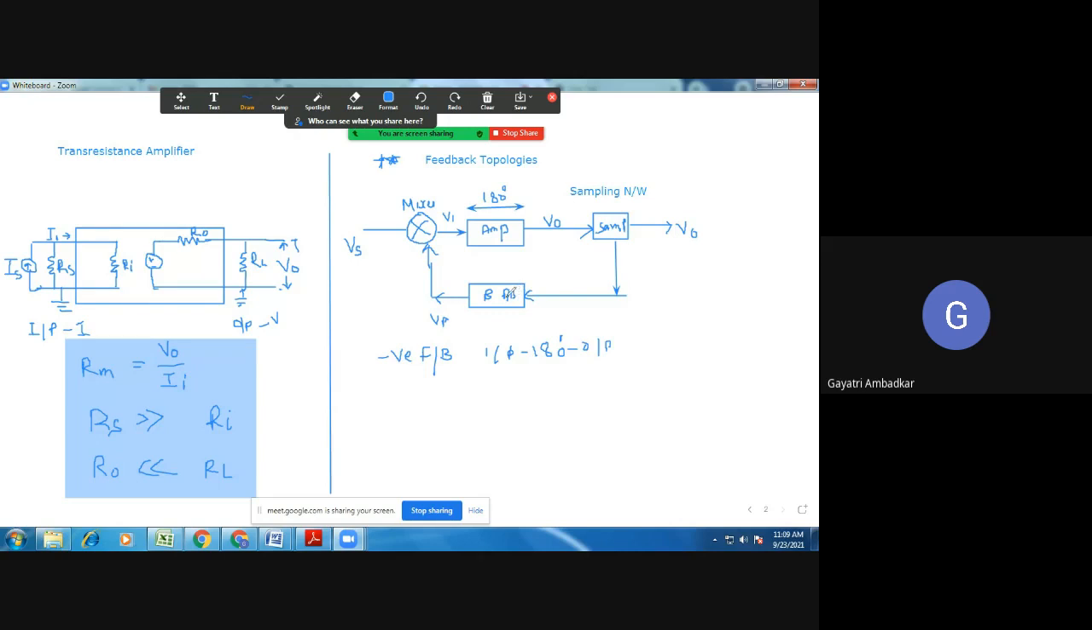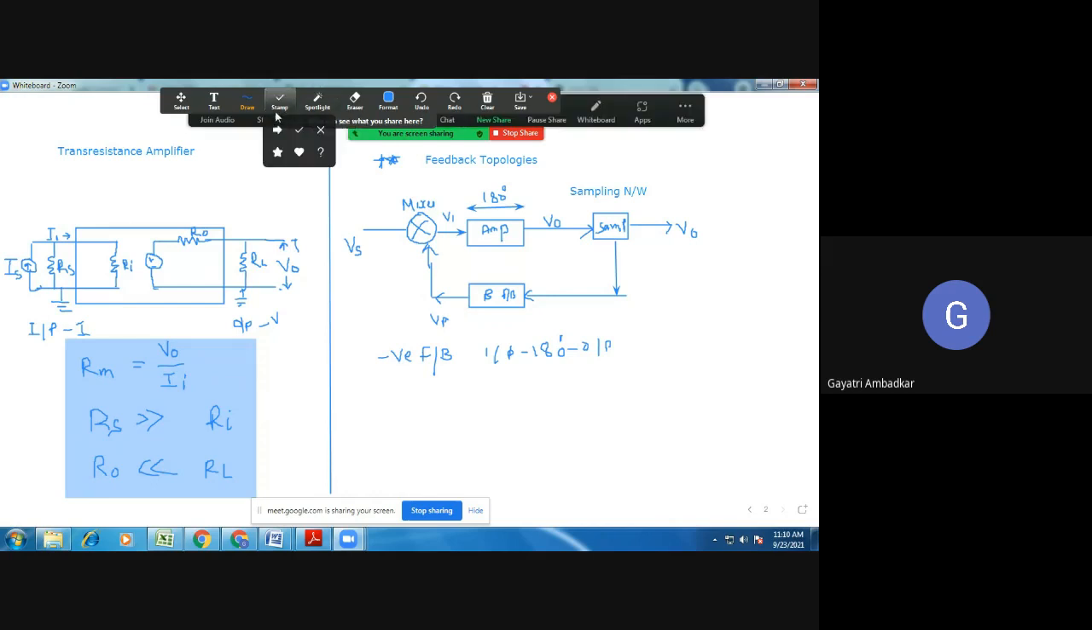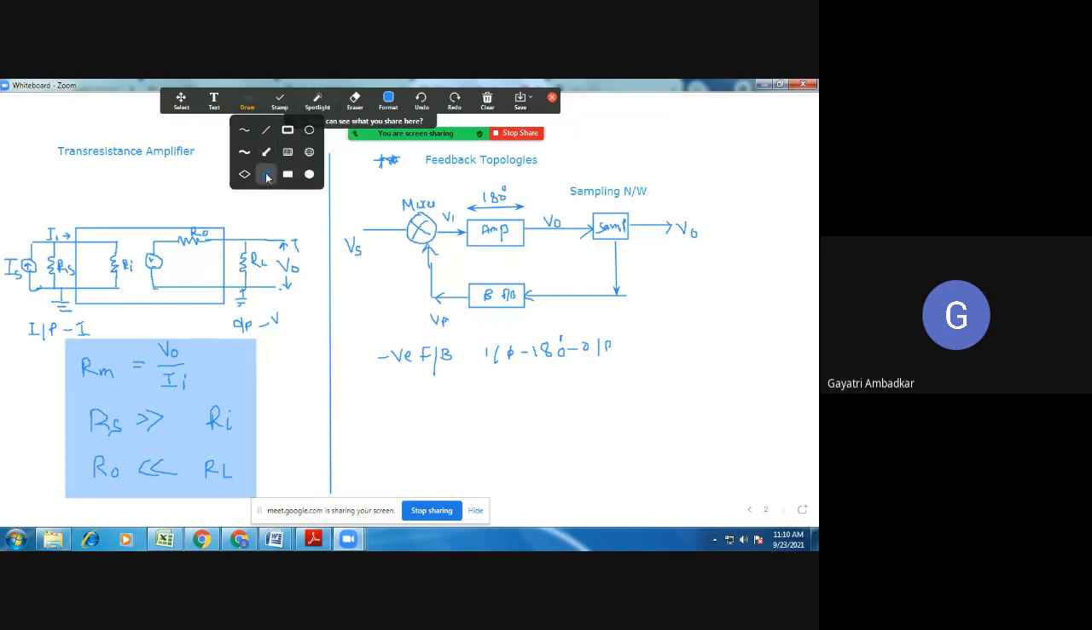Now if this feedback network again provides a 180-degree phase shift, what will happen? The signal will be as it is. We don't want that. So the beta network shall not provide any phase shift. It shall provide 0 degree phase shift. Remember, it shall provide 0.